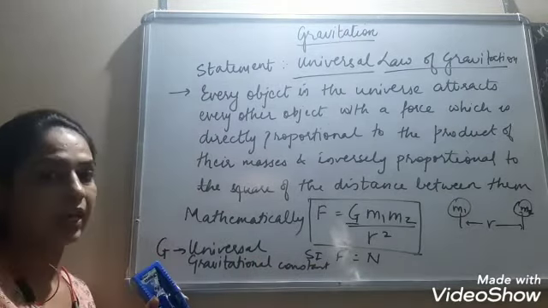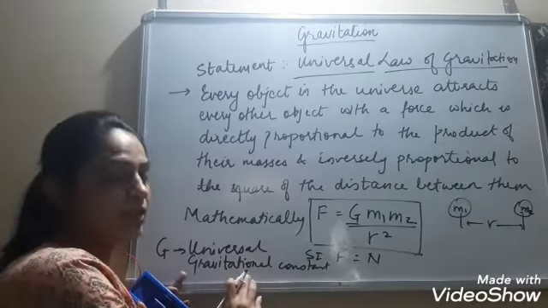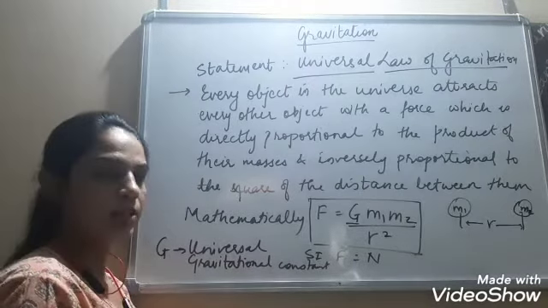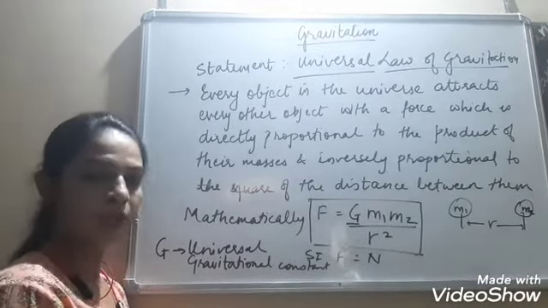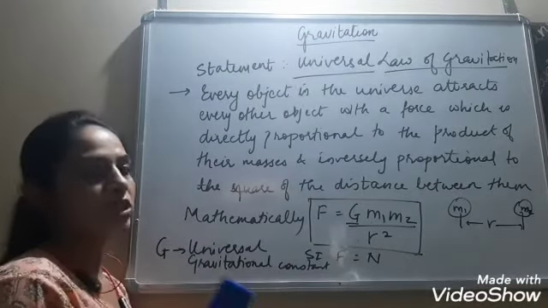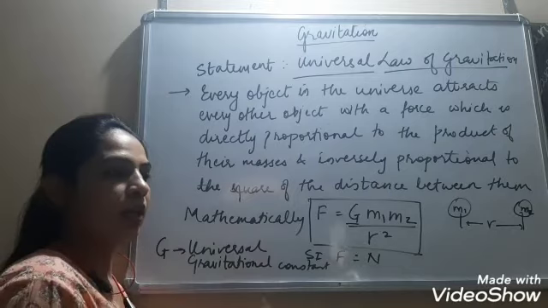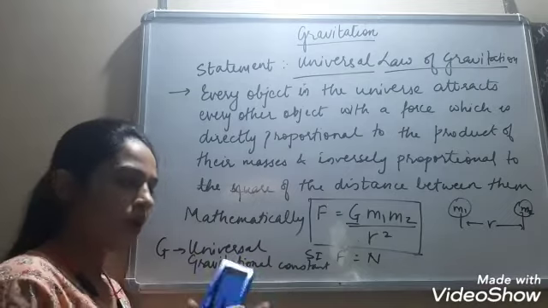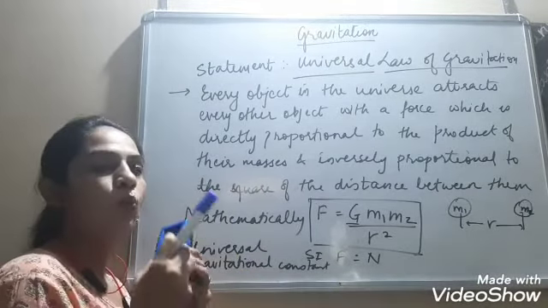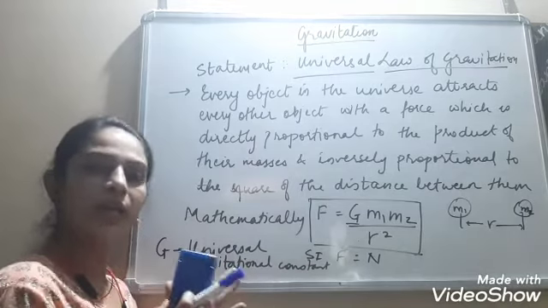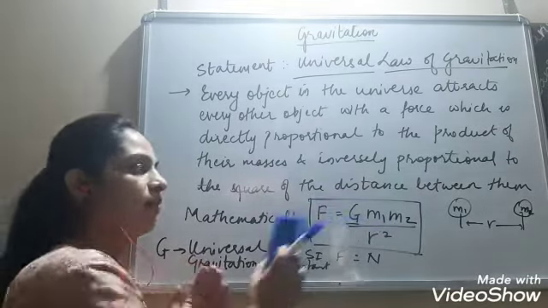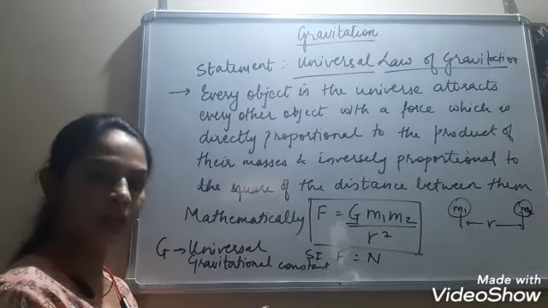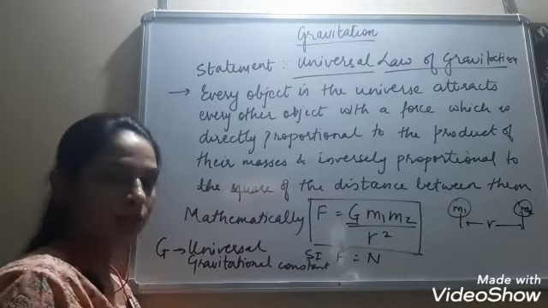Its value doesn't depend upon the medium between the two bodies, doesn't depend upon the mass, doesn't depend upon the distance between the two bodies. It is a universal constant which acts between any two bodies, whether atomic, whether huge celestial bodies, whether small like this marker and a duster, between two persons, whatever. This gravitational constant is true for all the bodies between which the gravitational force acts.